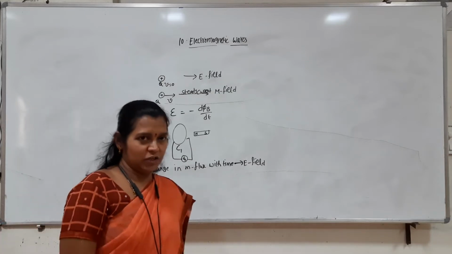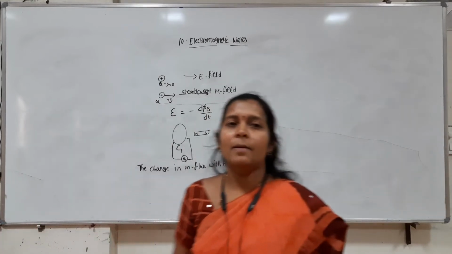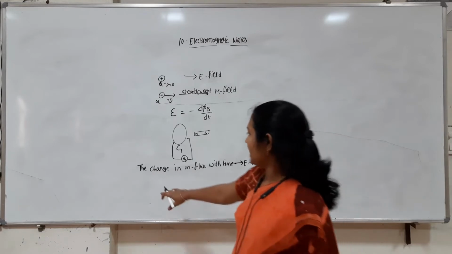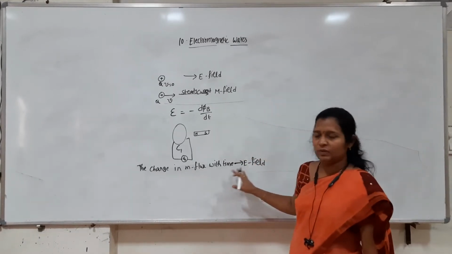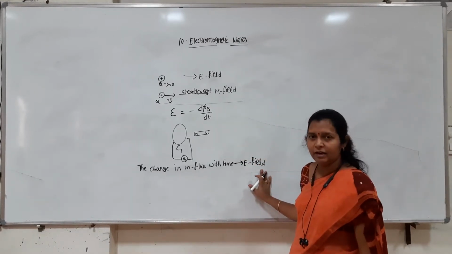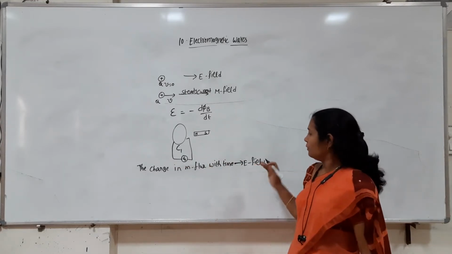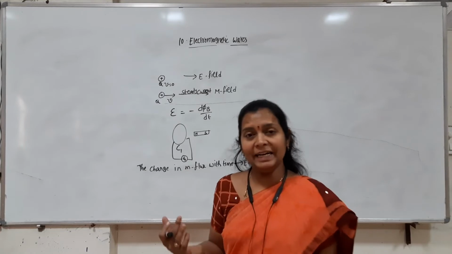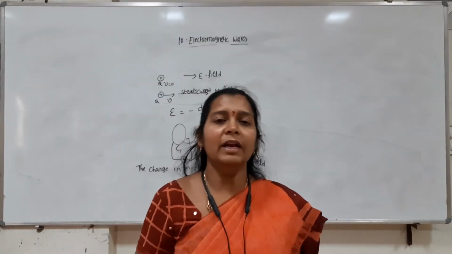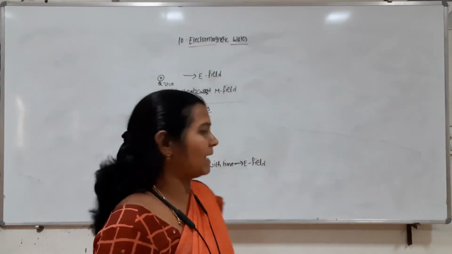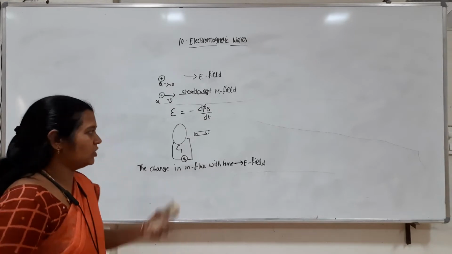So now the question in this chapter is what Maxwell argued. We said that the change in magnetic flux with time gives rise to an electric field. What about the converse of the statement? It means, the change in electric flux with time, will it give rise to a magnetic field? That is the question.